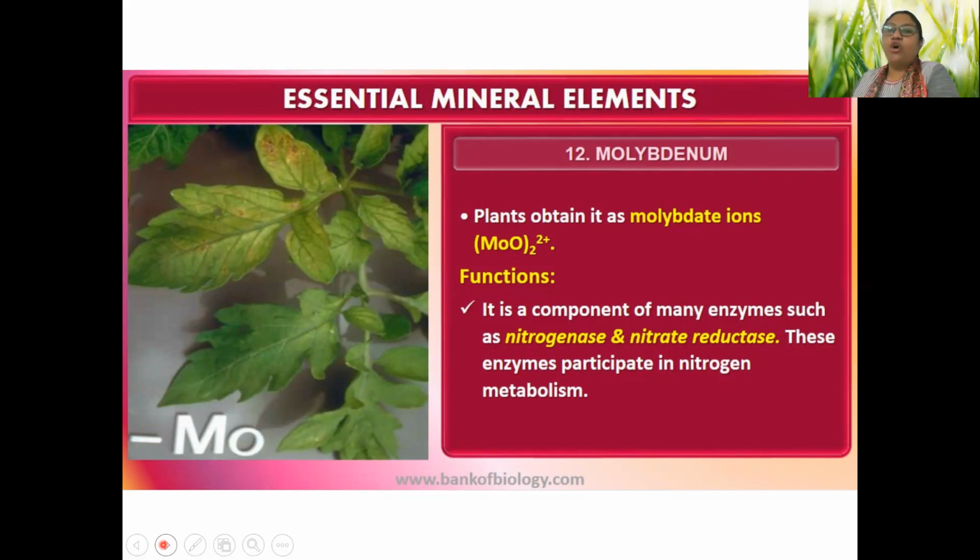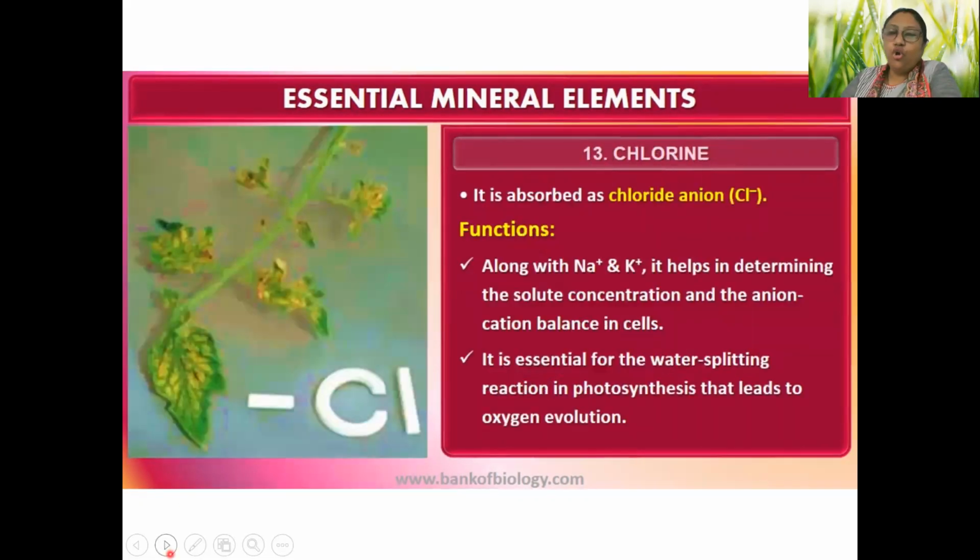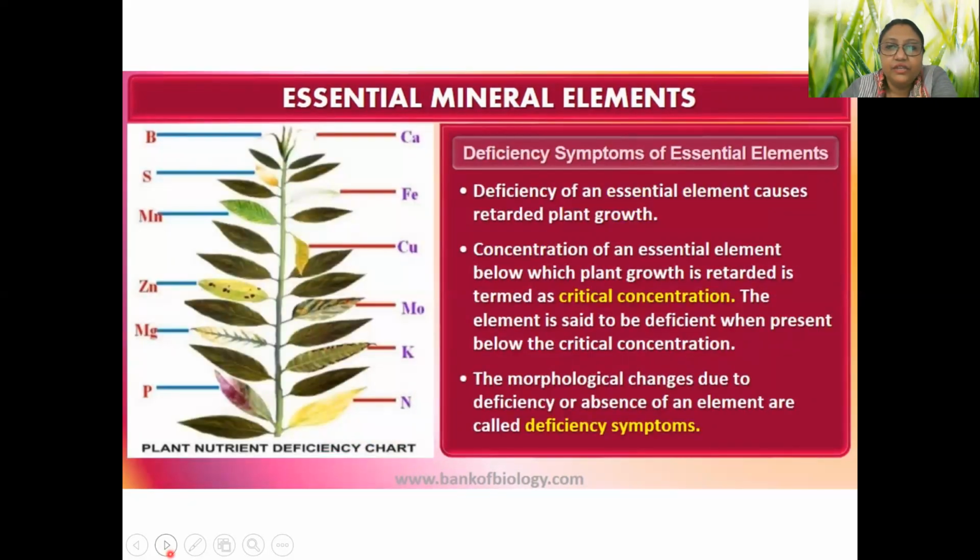Anyways, next is molybdenum. Molybdenum is very much important for nitrogen fixation, and it is a very important component of nitrogen-related enzymes. Chlorine generally is absorbed as a negatively charged ion. It is responsible for photolysis, and it maintains the anion-cation balance of the cell. So there are various deficiency symptoms of plants.